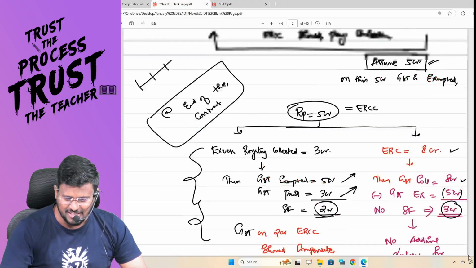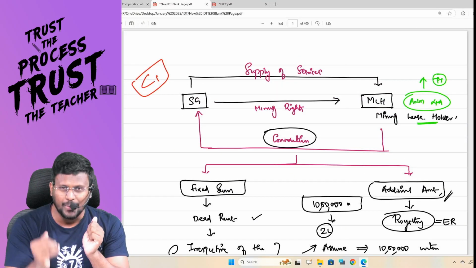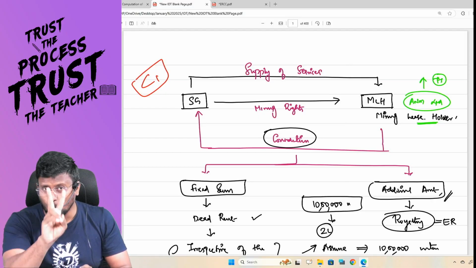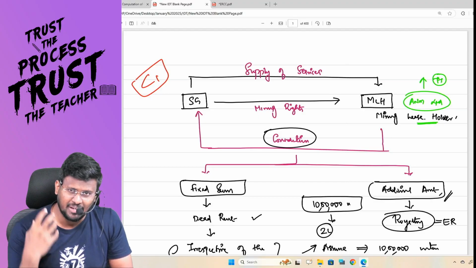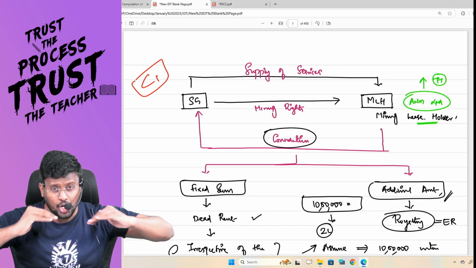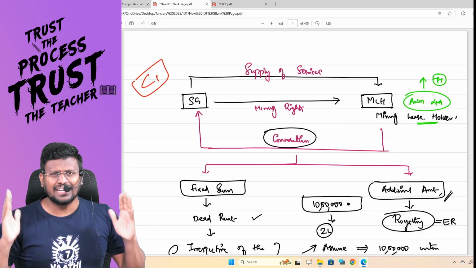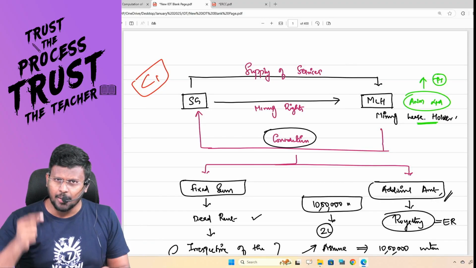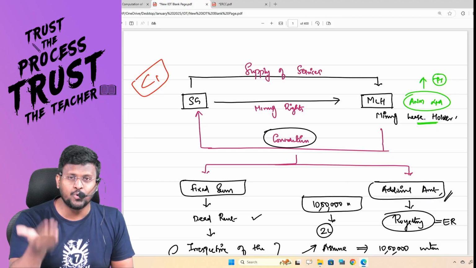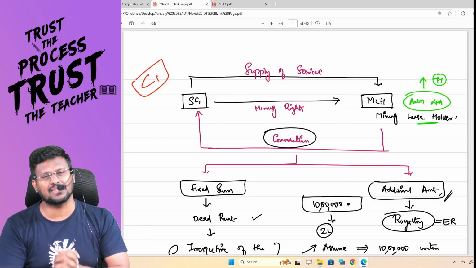So a one line summary of the entire discussion is, sir, the state government will enter into 2 contracts. Basically, one with the MLH, that is the mining leaseholder. For that, he has to pay 2 considerations actually. One is a fixed sum, dead rent. For that, he himself will pay the GST on RCM. And whenever he crosses a threshold limit, as per the contract, if you are digging till 10 lakh units, we don't have any problem. But if you are digging more than 10 lakh units, you are supposed to pay as excess royalty. On that excess royalty also, you are supposed to pay GST on RCM. Sir, on both, the MLH only will pay tax at RCM.